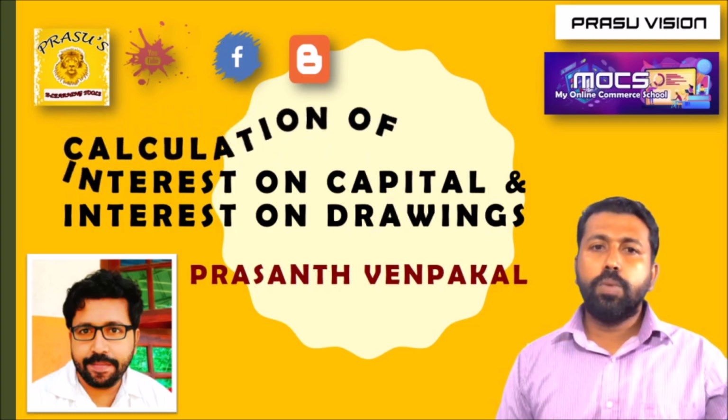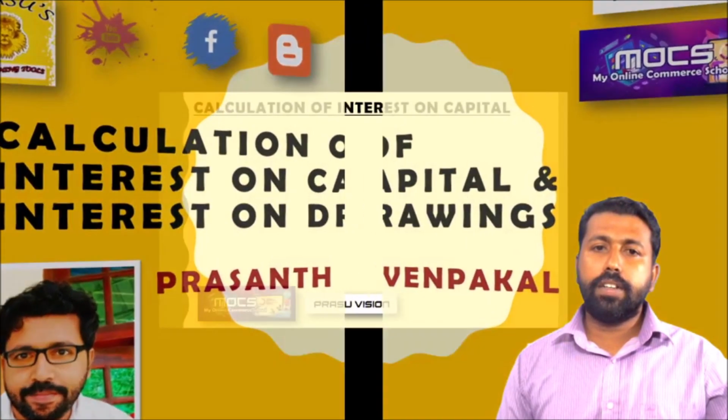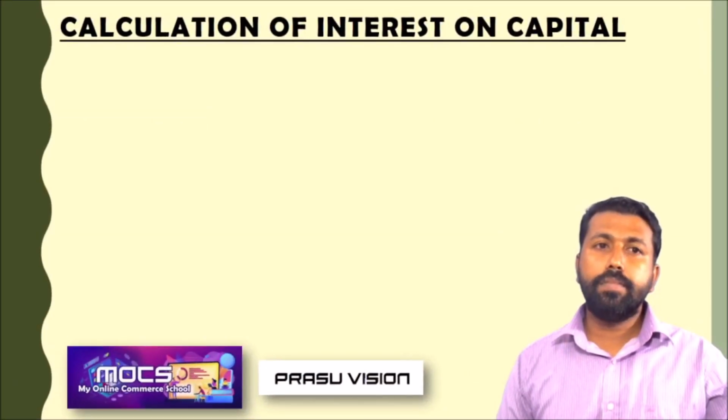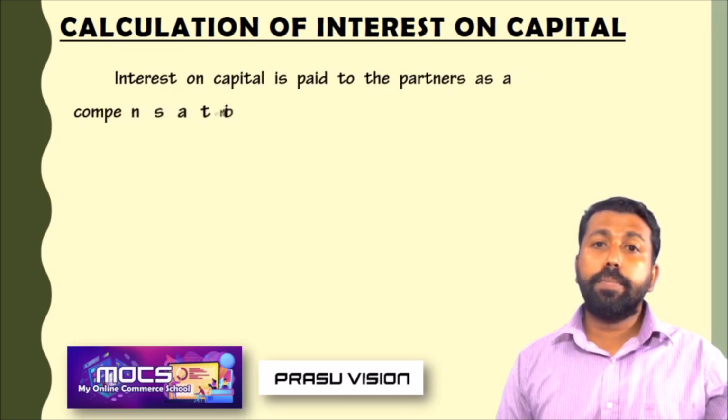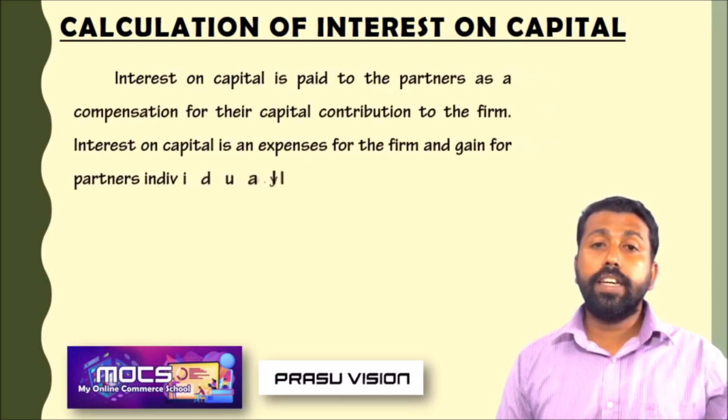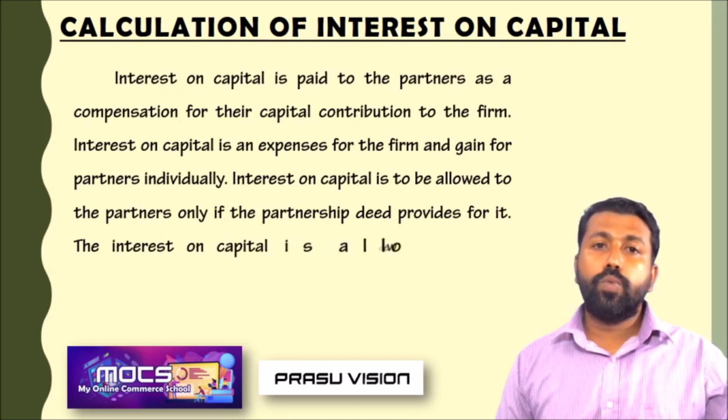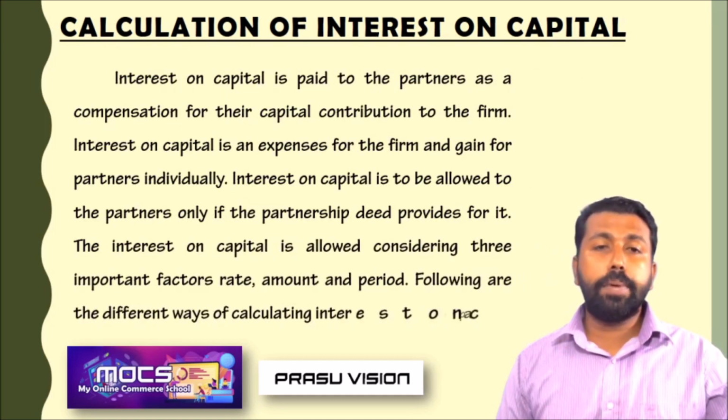So first of all, I would like to move to the topic interest on capital. Actually, interest on capital is an expense to the firm and it is an income to the partners. Whenever some amount of capital is invested in a partnership firm, partners are eligible to get a certain percentage of interest on capital, and it will be noted in the partnership deed. Only if it is noted, then only we have to pay the interest on capital. So just read the passage.